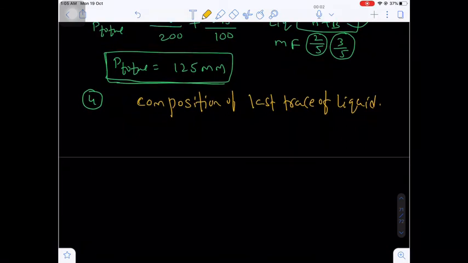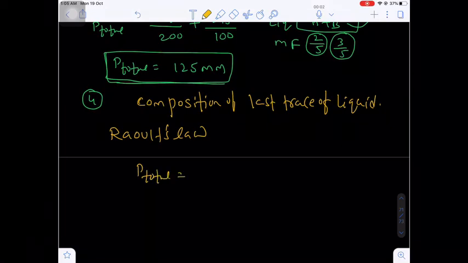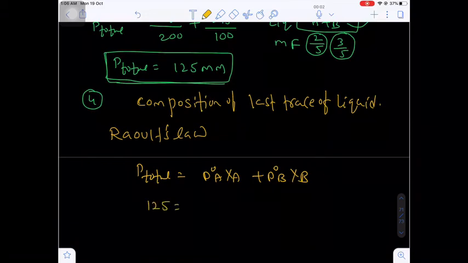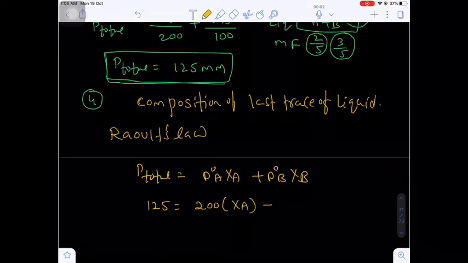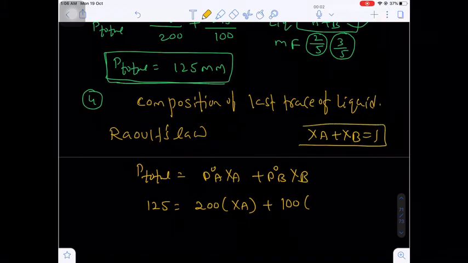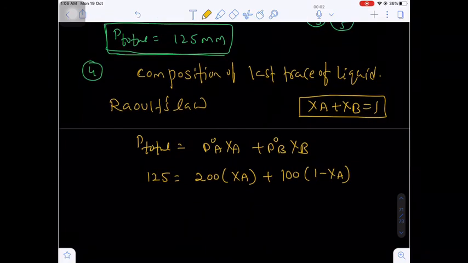Now the last trace of a liquid, again this is a liquid, so we can use Raoult's law. So P total will be equal to P naught A times Xa plus P naught B times Xb. What will be the P total at the dew point? That will be 125 mm. P naught A will be 200. What is the Xa value to be calculated, and what will be the P naught B? 100. Do you know Xa plus Xb equals 1, because the sum of the mole fractions is always equal to unity. So with the help of Xb, I am writing 1 minus Xa. Are you getting my point?